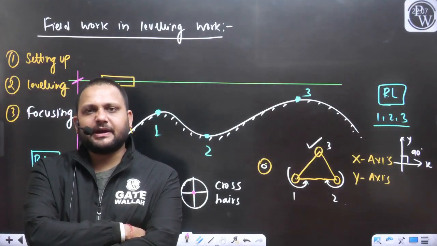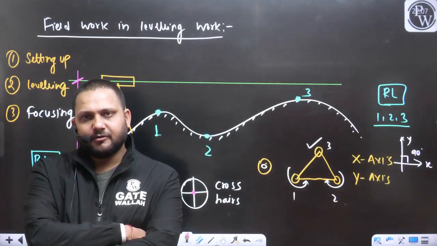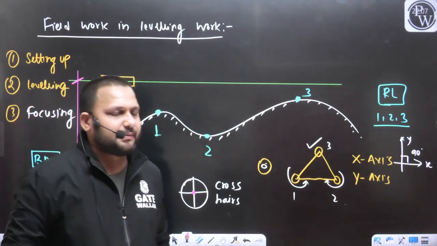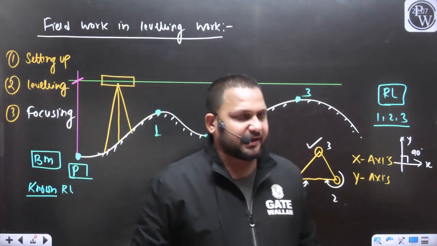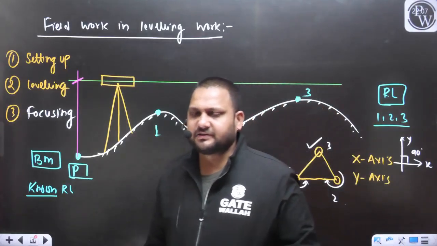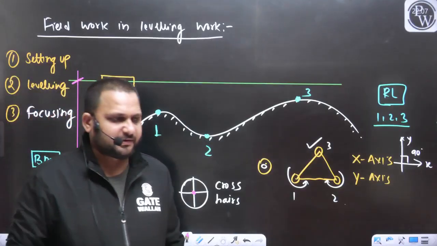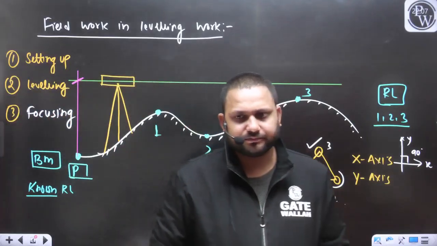It will totally depend upon your suitability, from where you can comfortably take the field measurement, the staff reading. On that basis you will place the instrument.